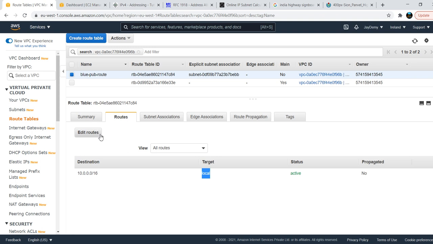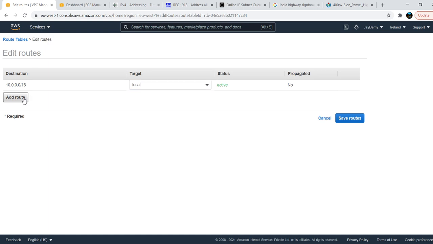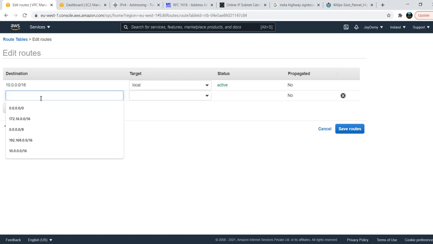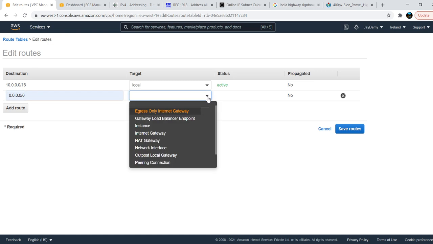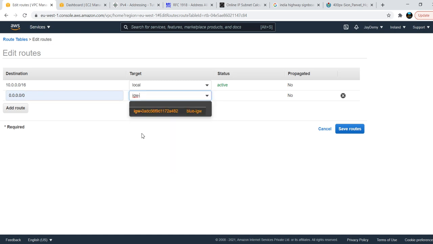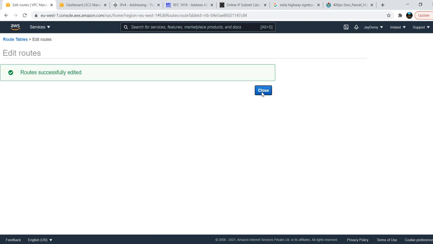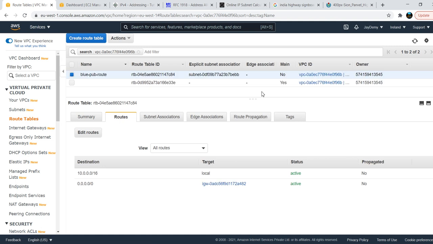So come here and edit the routes. We don't know, right, if we are reaching the internet, Google, you can reach it. If someone is accessing your application, we don't know which IP address he belongs to. How will you allow that guy's IP address? You don't know. Then what you will do is go with all IP addresses, with the help of the internet gateway we have created. You attach this internet gateway here and save your route table. The internet gateway is publicly accessible, so anyone can access your application through the internet.